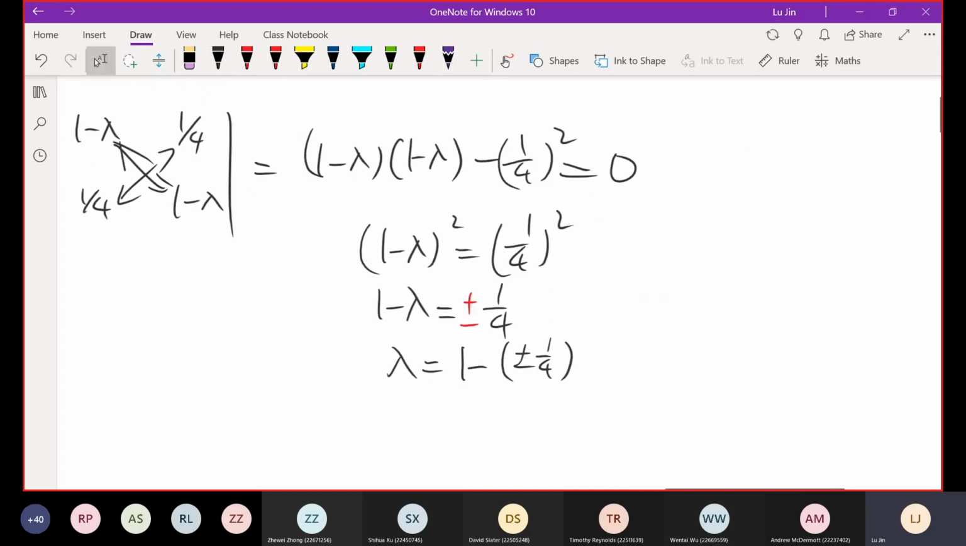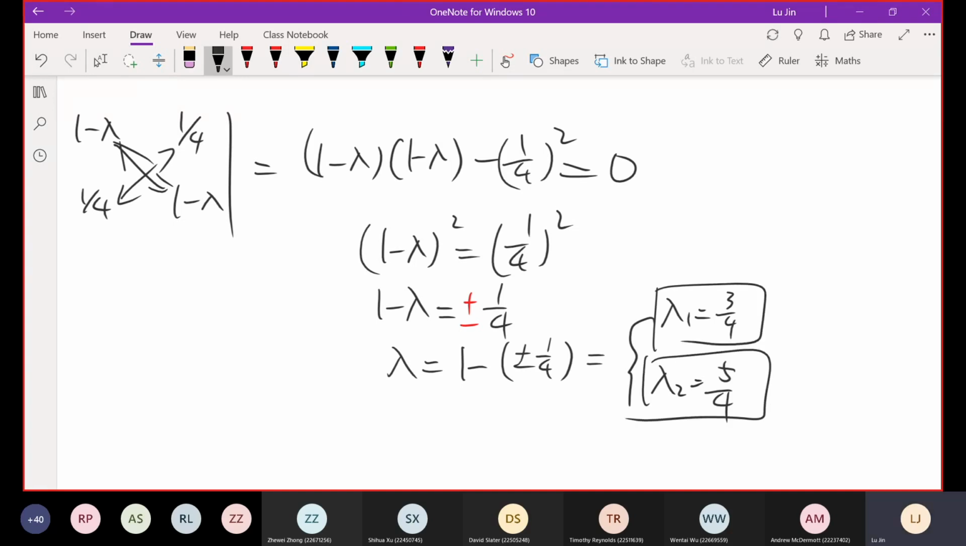In other words, lambda 1 equals, let's see how much? 1 minus positive 1 over 4, so that gives you 3 over 4. Lambda 2 is 1 minus negative 1 over 4, so that gives you 5 over 4. These two are the eigenvalues. And for each of these two eigenvalues, you can find one corresponding eigenvector.